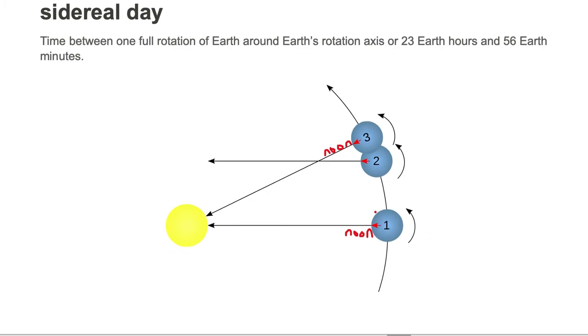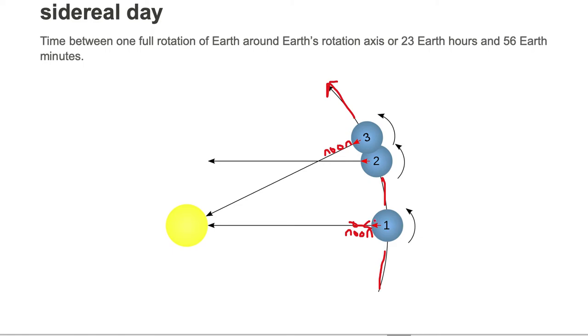So here we have the Earth in its orbit around the sun in the counterclockwise direction. And let's look at day 1 at noon. So here's our local meridian line, and we're standing here and we're looking up at the sun at noon on day 1. We see the sun high in the sky across our local meridian line.